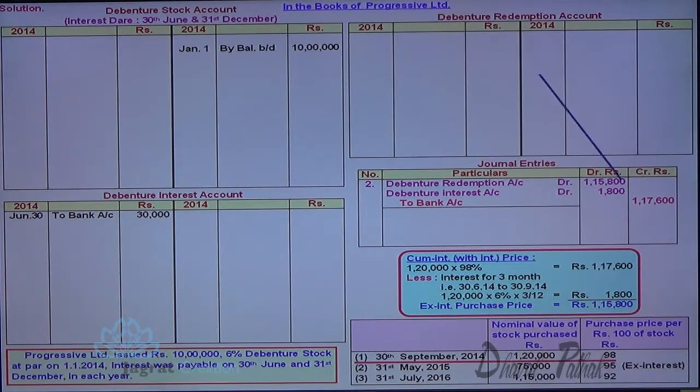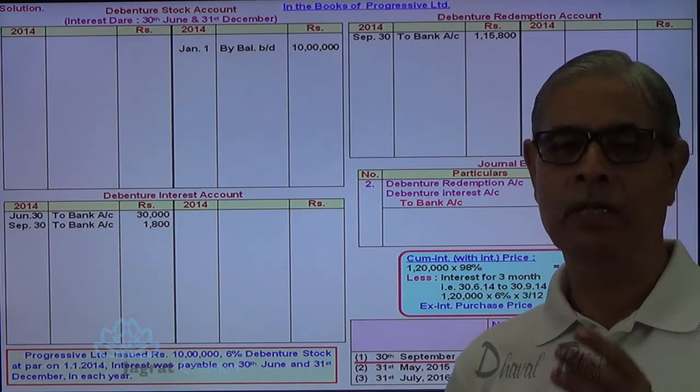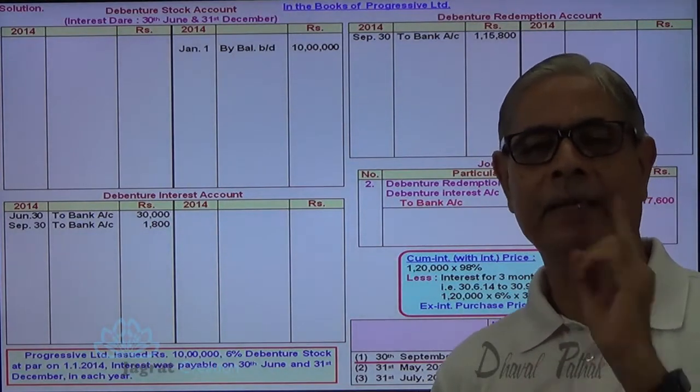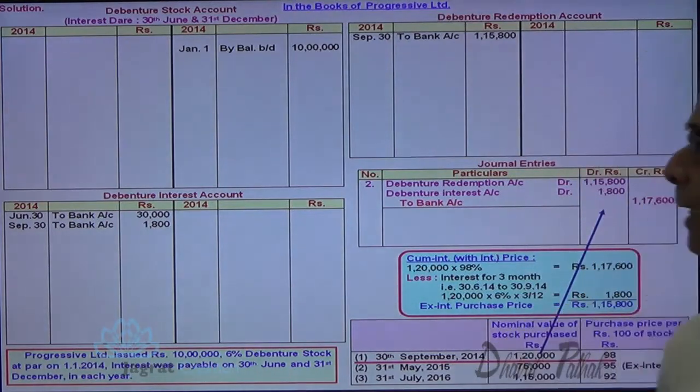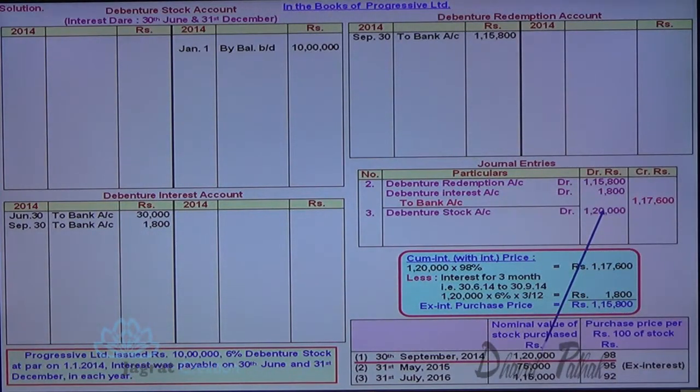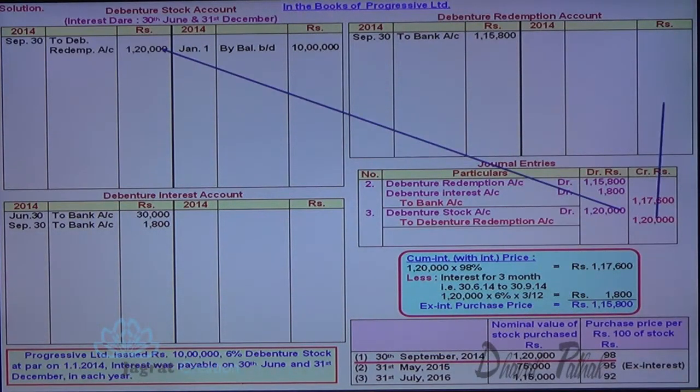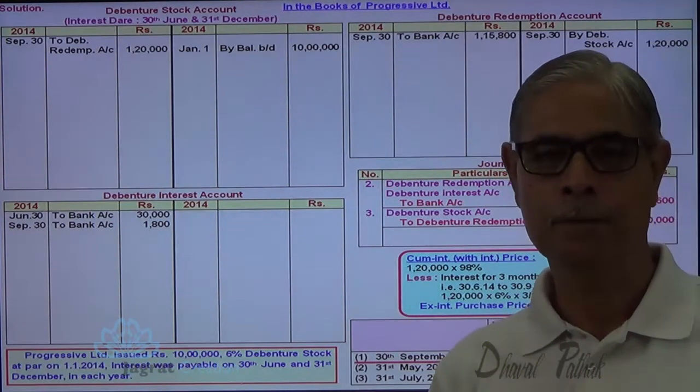Let me go for posting. The debenture redemption account is debited. The debenture interest account is debited. Bank account credit, that I don't write, don't post. Now, the moment debentures are purchased, the debenture is to be cancelled. How to cancel the debenture? Debenture stock account debit to debenture redemption account credit. This is how the cancellation entry has taken place.